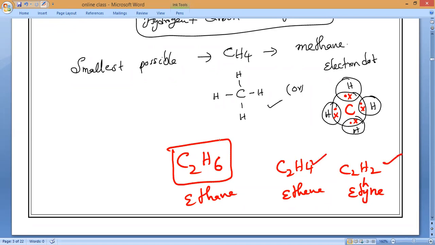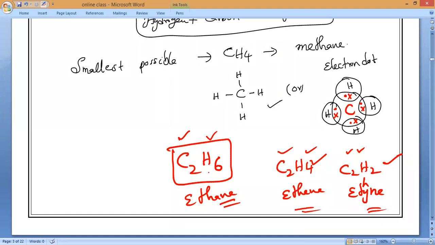Do you understand, all of you? Because everywhere, if you notice, only two elements are there. What are the two elements present here? Carbon and hydrogen. Hydrogen and carbon. So that is why we call these all hydrocarbons: ethane, ethene, ethyne, and so on.